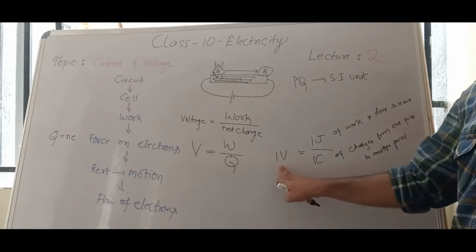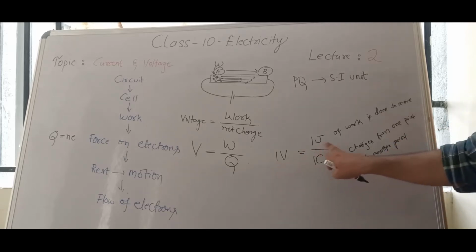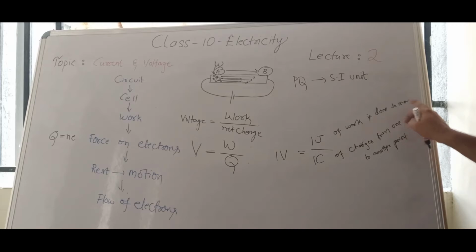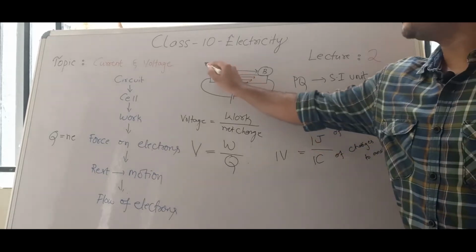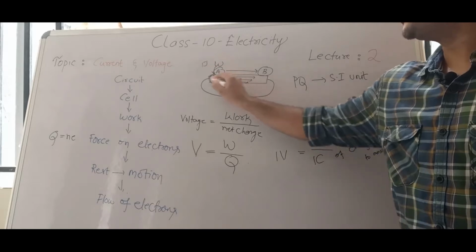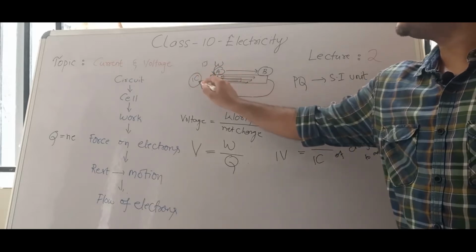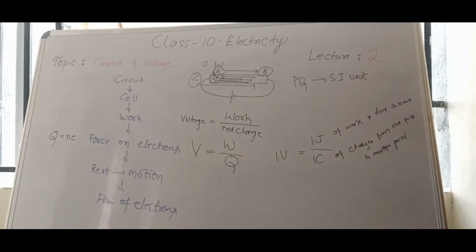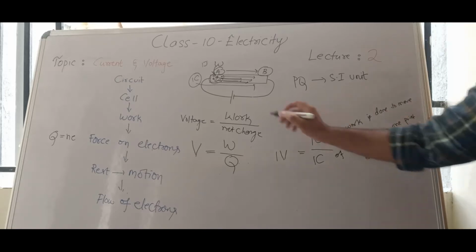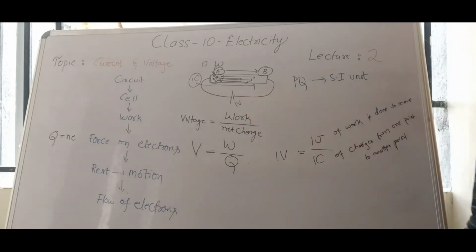If you are applying 1 joule of work and there is 1 coulomb of charges, all these charges will move. That is nothing but 1 volt. So the battery is giving 1 volt. That is the meaning. And I said voltage also we can measure.